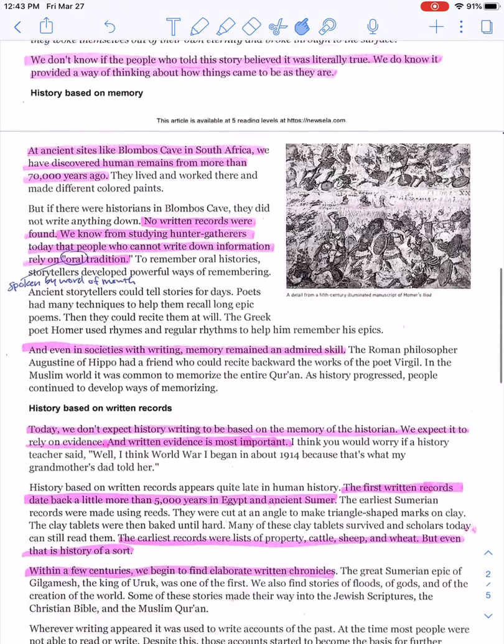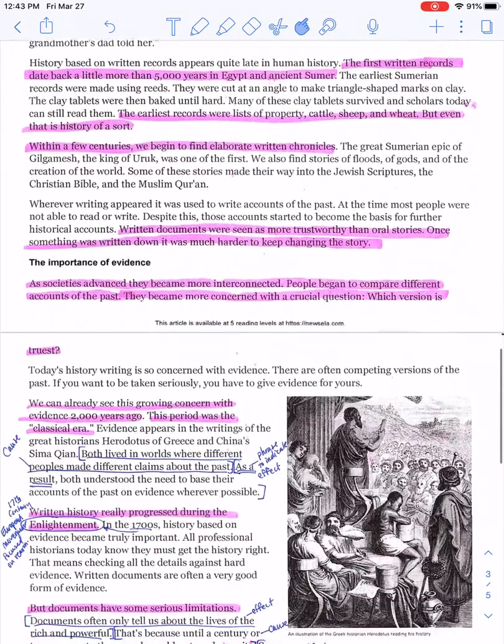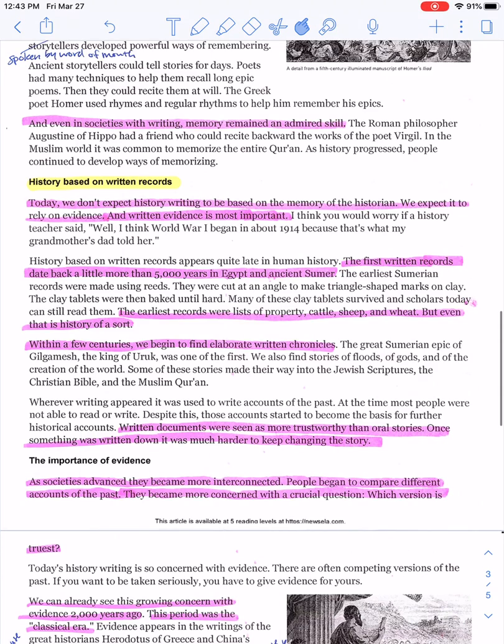The first histories based on written records, right there. So it's a rather long section. It's probably the longest one, right? So let's go ahead and read through it. Today, we don't expect history writing to be based on the memory of the historian. We expect it to rely on evidence. And written evidence is most important. So we're saying written evidence is very important. I think you would worry if a history teacher said, well, I think World War I began in 1914 because that's what my grandmother's dad told her.